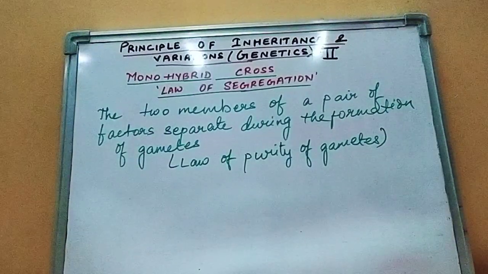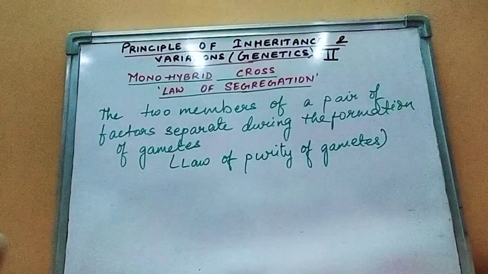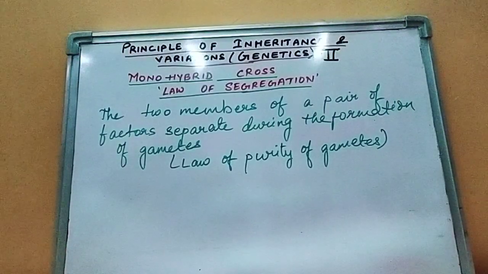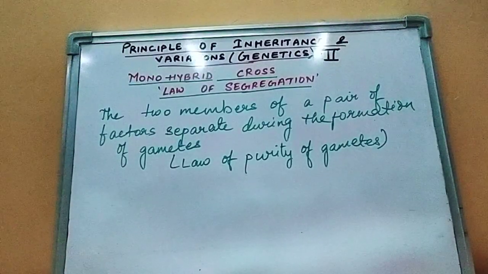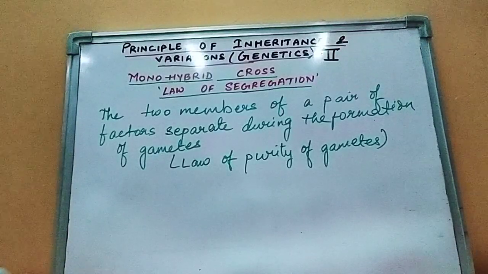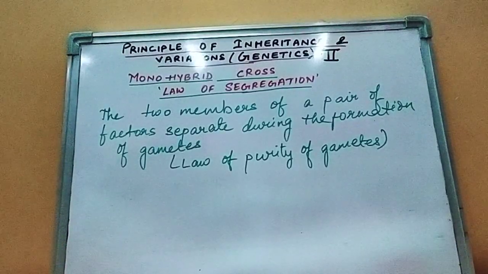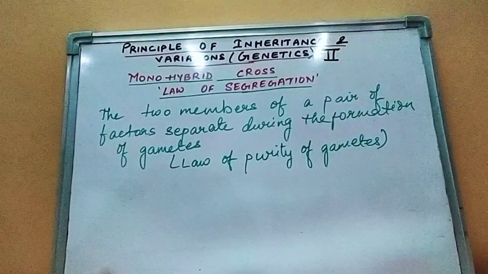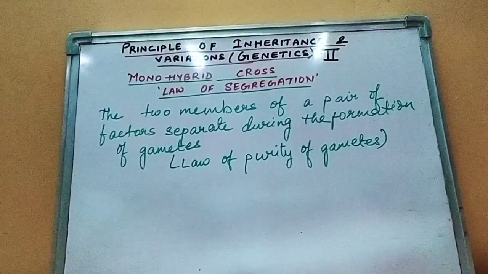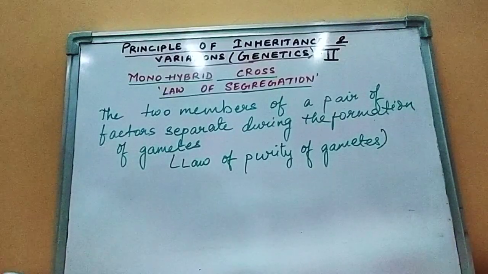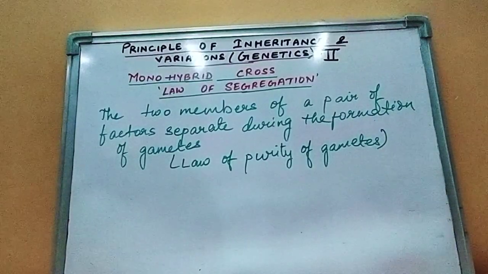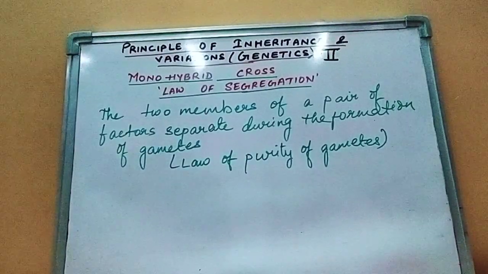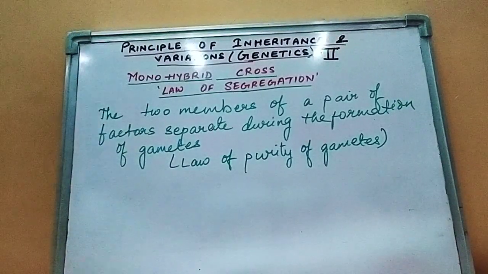So this was monohybrid cross, which explained Mendel's 2 laws of inheritances, that is, one was law of dominance and the other of law of segregation. From the monohybrid cross, we have come to know the phenotypic and the genotypic ratio of the plant which were produced by crossing. But what about the genotypic? While seeing the plant, we could not understand whether the plant is homozygous tall or heterozygous tall. Let's see how we'll understand that.